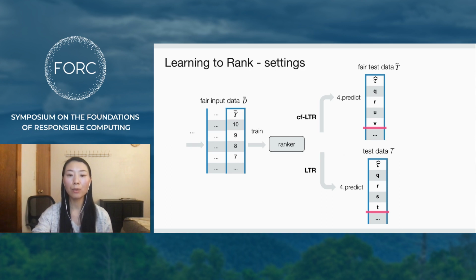Note that the two options differ in whether to apply our method as a pre-processing fairness intervention on the test data. In both options, we train on counterfactually fair data. Details of the experiment setting can be found in our paper.